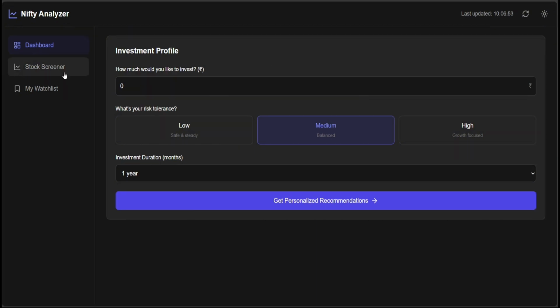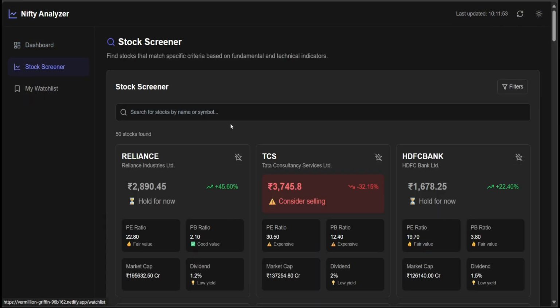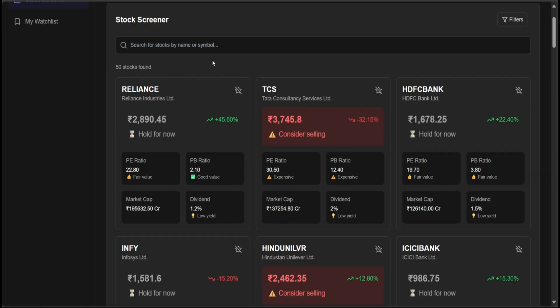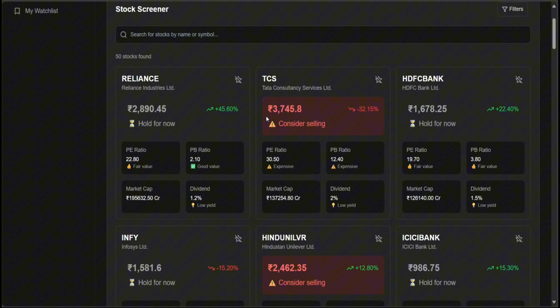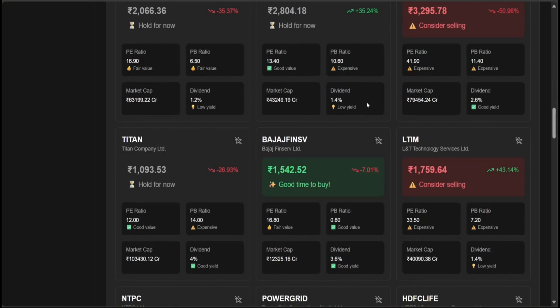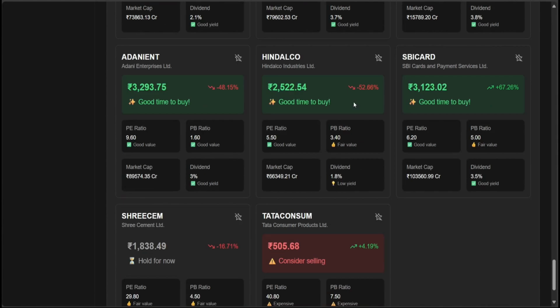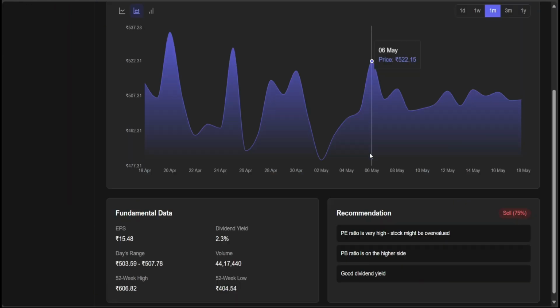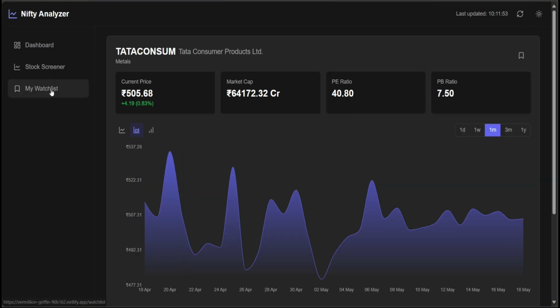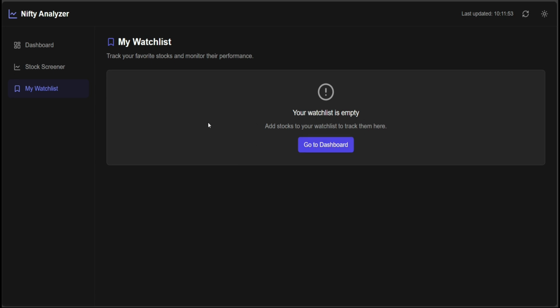Additionally, we have two more options, which are the stock screener and my watch list. In the stock screener, we'll get 50 stocks which we may want to buy or sell. This is the page. PE ratio is very high. Stock might be overvalued. PB ratio is on the higher side. My watch list.